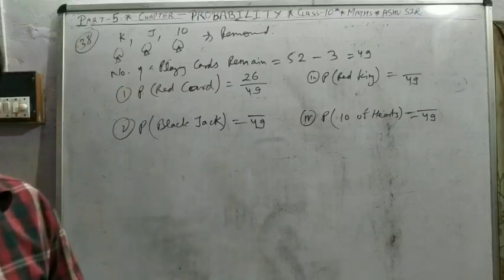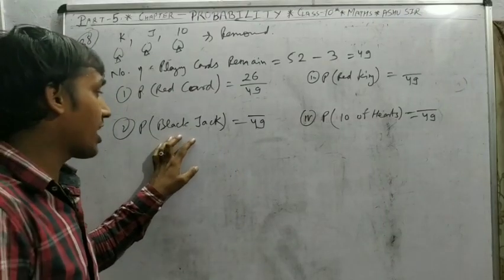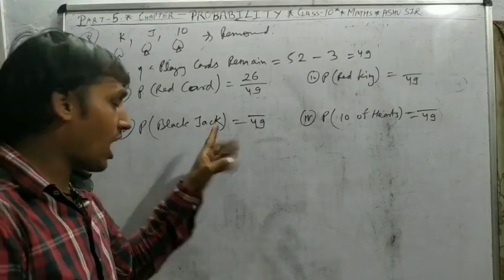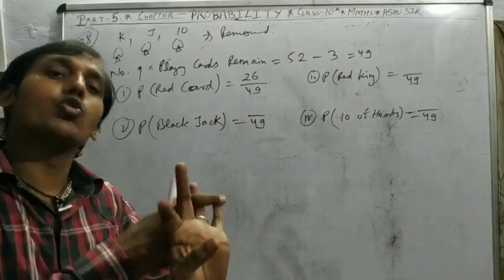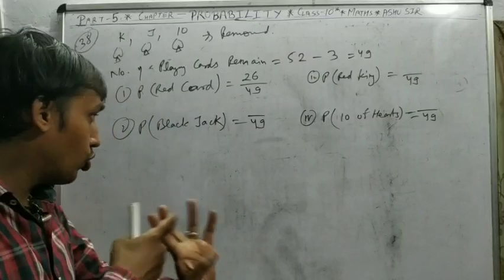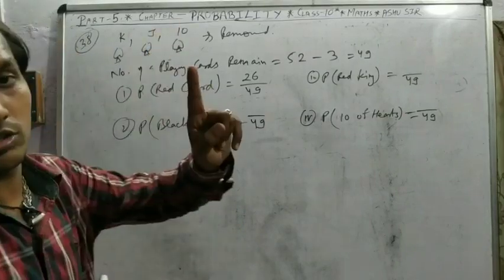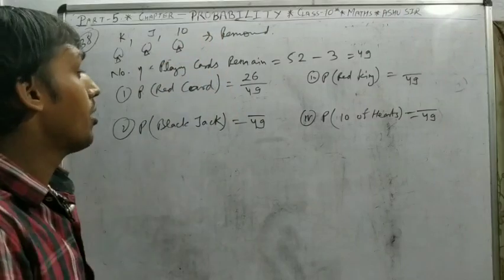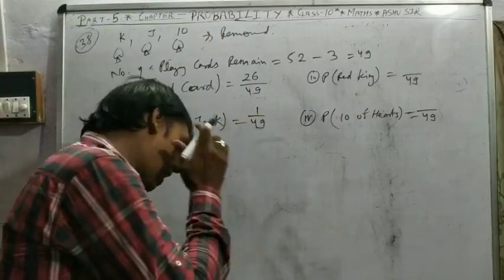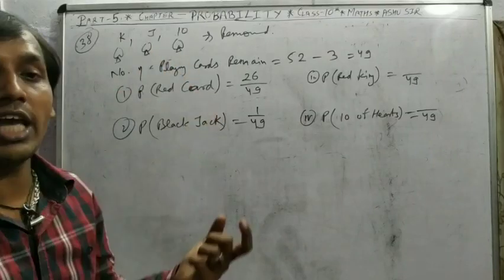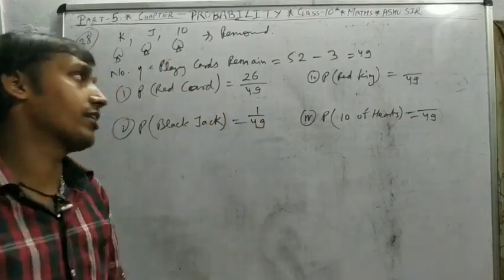Black jack. Was any removed? How many black jacks? Jack having 4, 2 red, 2 black. So 2 black jacks, but 1 black jack is removed. Means only 1 black jack is in the pack. That is, spade of jack removed, so club of jack remains. So 1 upon 49.